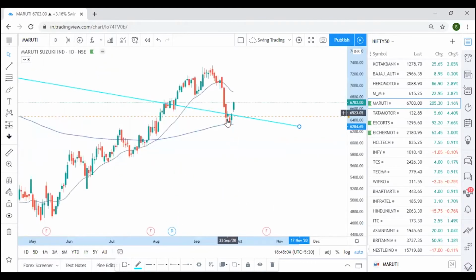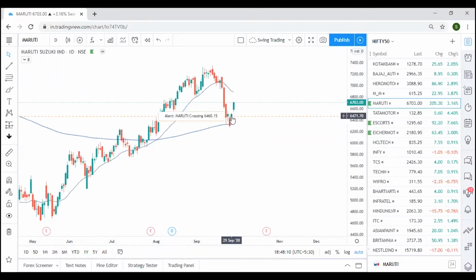And daily, we had a confirmation on Friday itself, and there was a 200 moving average right here, and it has gone up. It still has potential to go up at least till this level, and you can be on the buying side. So if you're holding Maruti buy, you can hold on very confidently at least till this level. And if you want to re-enter, you can go to smaller time frames, look for better pullbacks, and then you can enter in the market.